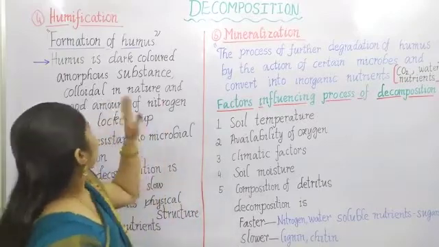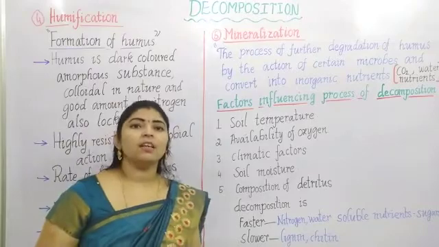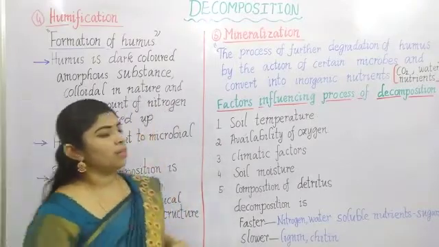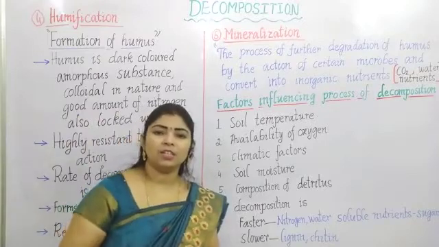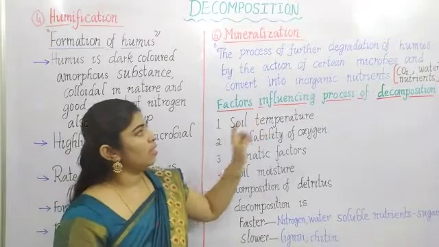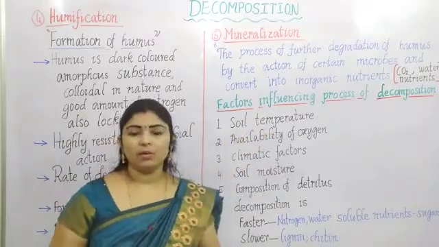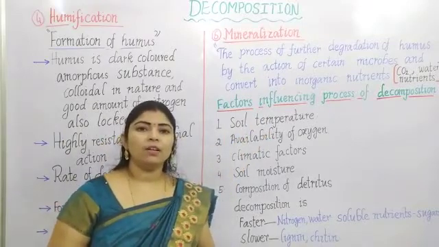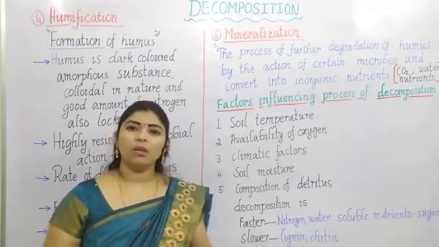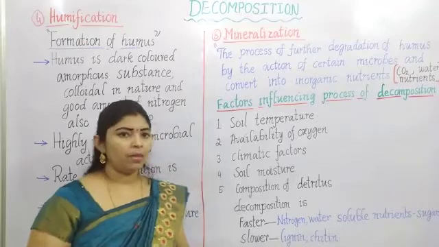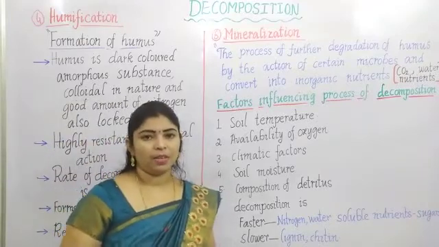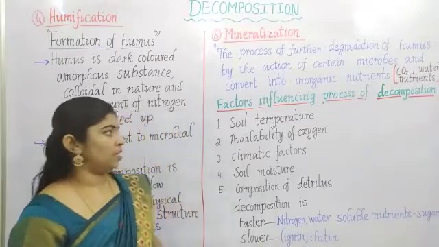Next one is humification. Humification is the formation of humus. Next one, mineralization. Mineralization means further degradation of the humus and forming the inorganic nutrients. The humus is converted into inorganic nutrients, and carbon dioxide and water are also formed in the process of mineralization. That is the decomposition process.